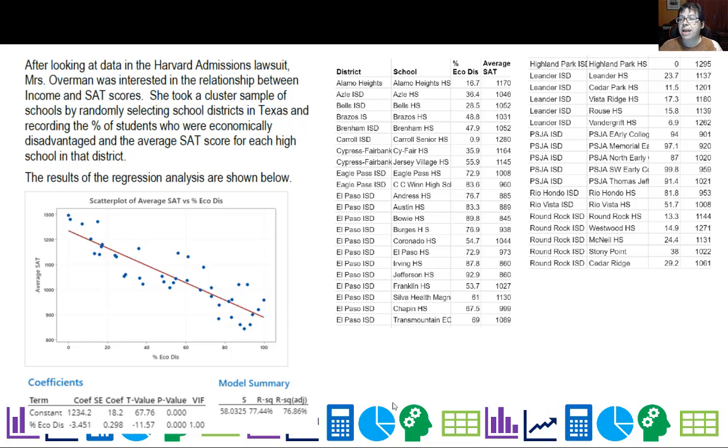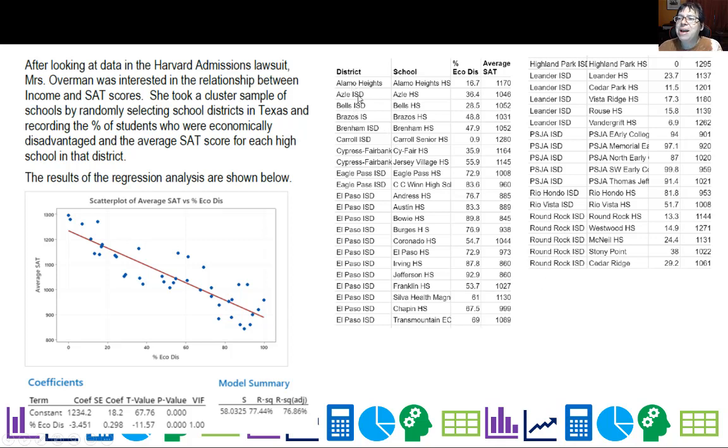I gathered all these districts. I basically did a cluster sample. I did include our district because that was for you. Admittedly, that wasn't random, but we're going to pretend it's good enough, that it's representative, okay?